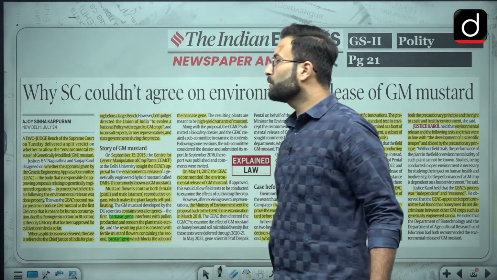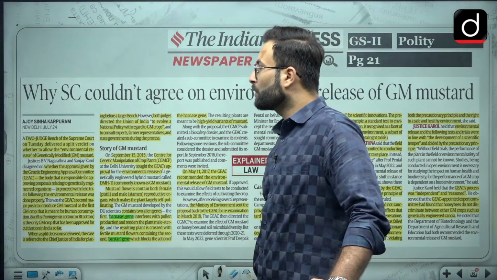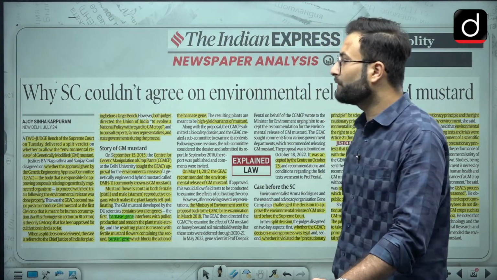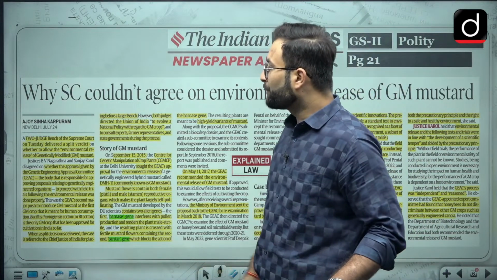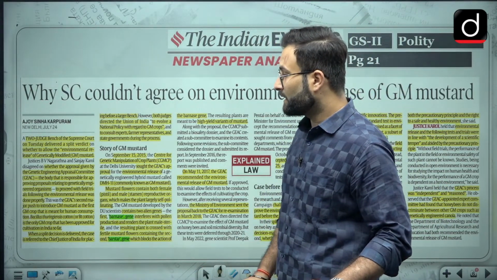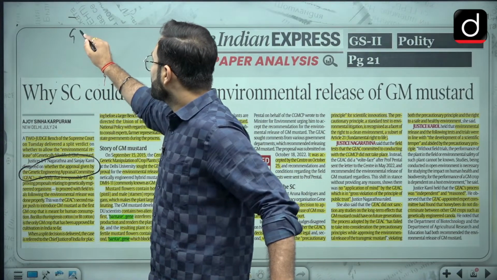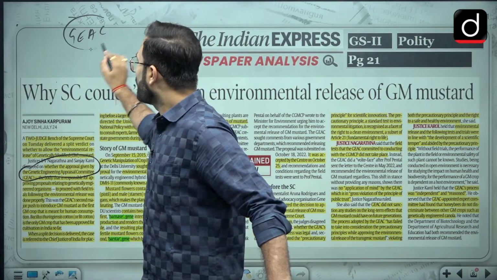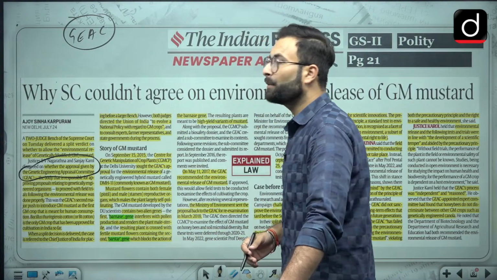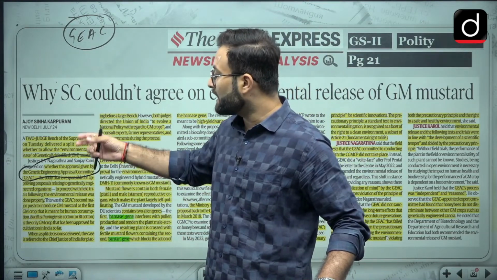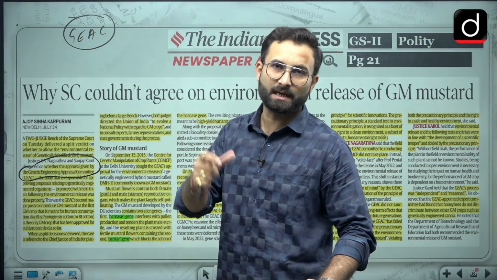Now coming to the article. A two-judge bench of the Supreme Court on Tuesday delivered a split verdict on whether to allow environmental release of genetically modified mustard or not, whether the approval given by the Genetic Engineering Appraisal Committee stands. Now this GEAC, Genetic Engineering Appraisal Committee, is the body which has been authorized under the Environment Protection Law. This particular body will give the clearance. Now that clearance, or the approval, has been challenged in the courts.